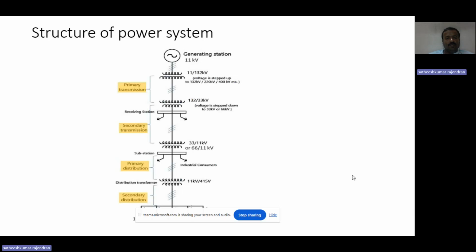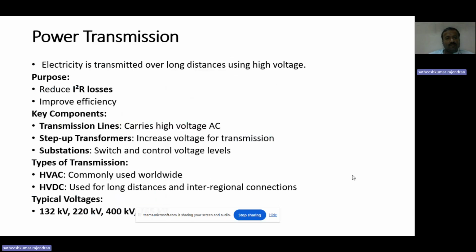So this is the structure of the power system, how the generated power is reaching the consumer. The next one is power transmission. We discussed the structure in the previous slide. Electricity is transmitted over long distances using high voltage by stepping up the voltage from 11 kV to 132 kilovolt. The purpose of this transmission is to reduce the I square R loss, and then it improves the efficiency. Here we are using key components such as transmission lines, step-up transformers, and substations.